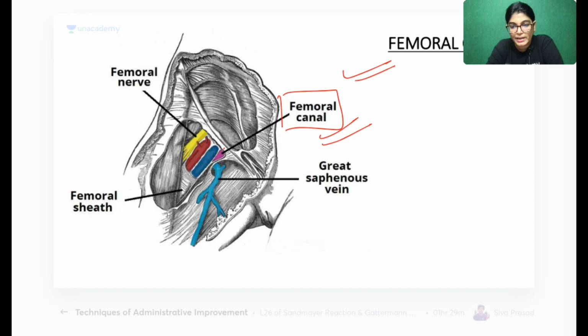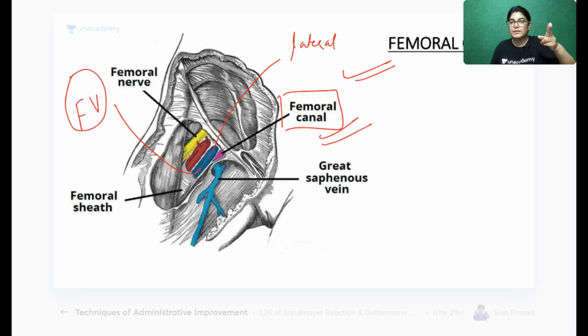Medially. Yes, absolutely right. Medially is correct, my dear friends. I will tell you why. Because if lateral cutting is done, which structure will we cut? We will cut the femoral vein. If we cut more laterally, then we are going to cut the femoral vein. But if we are going to cut it medially, which ligament are we cutting?